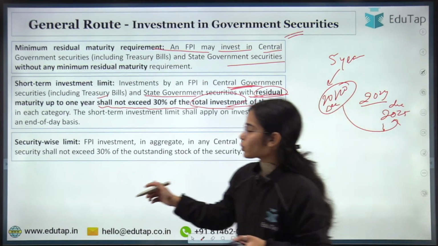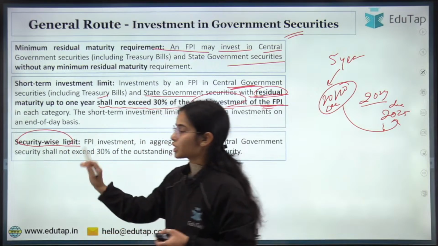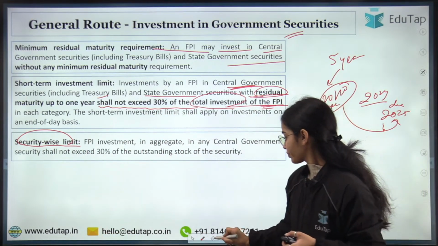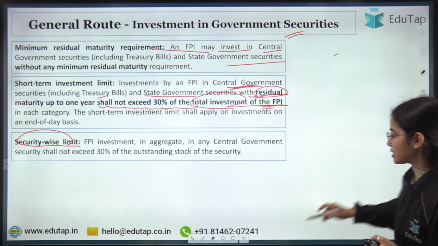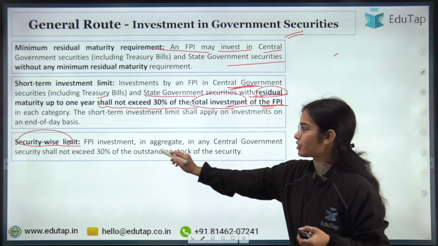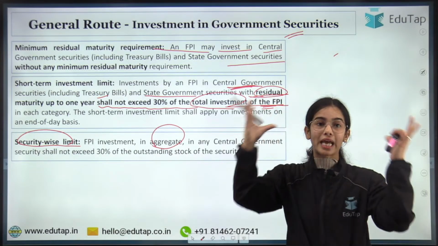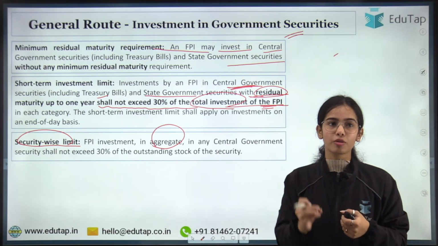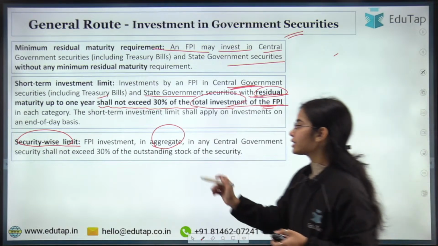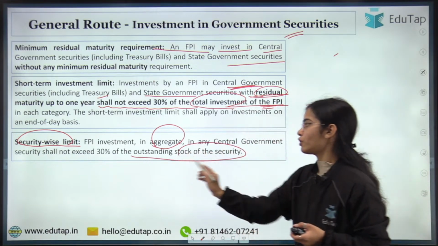Now coming to the next one, the security wise limit. There is a security wise limit also. The FPI investment in aggregate, in totality, in any central government security shall not exceed 30% of the outstanding stock of the security.